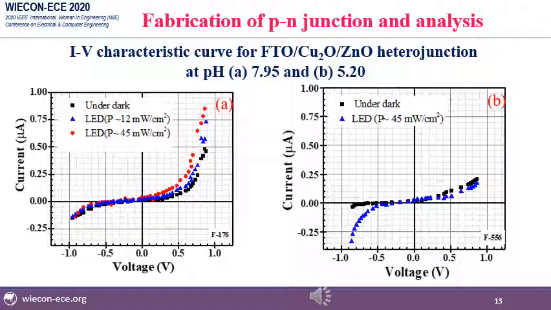And from the curve B, which is at pH 5.20, the LED with full lead, the power was found 45 milliwatt per centimeter square. And from the two curves, it is shown that a breakdown voltage was found at almost minus 0.5 volt, and this curve is showing diode like nature.